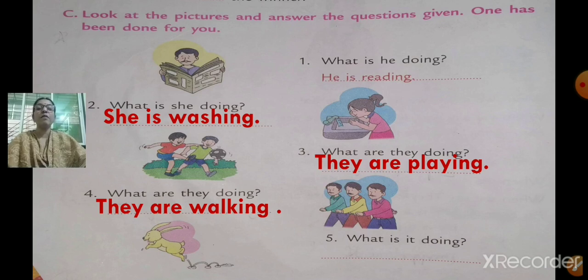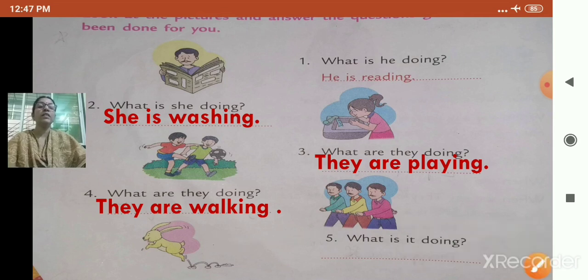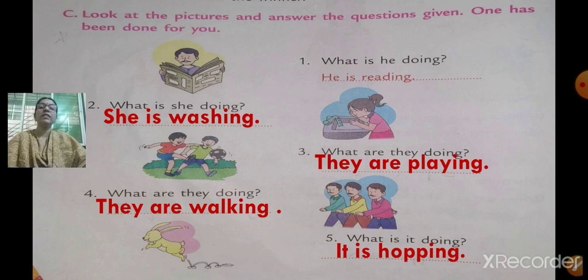The next one. Number 5. See number 5. What is it doing? Now it is pointed to this. So it is hopping. It is hopping. Okay. Write these answers fast. Over? Very good. All have finished writing in a good handwriting?